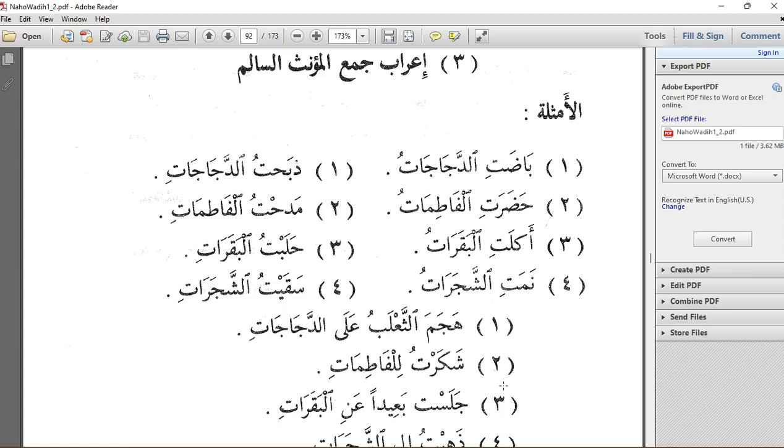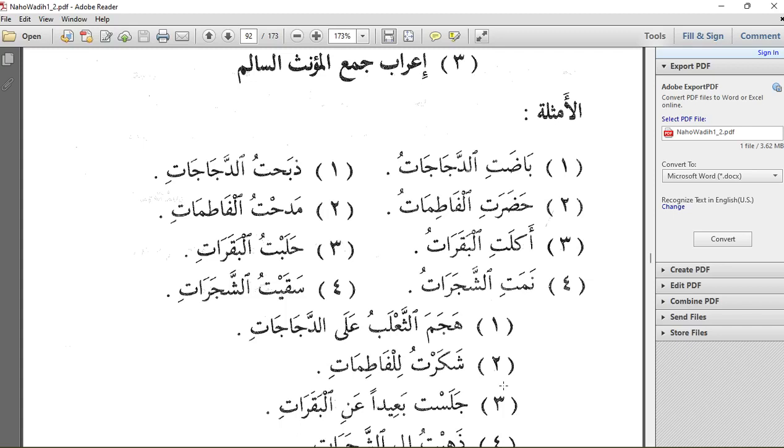Because ad-dajajat here is in what? It is mansub. It is the maf'ul bihi. Then the next example, madahtul fatimat. I praised the Fatimas. So the kasra here is also indicating that al-Fatimat is in nasbu state. Why? Because al-Fatimat is the maf'ul bihi.